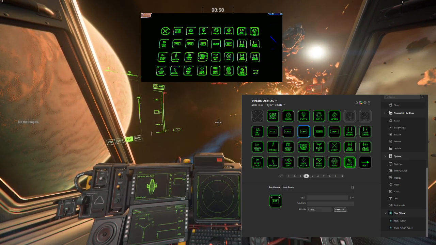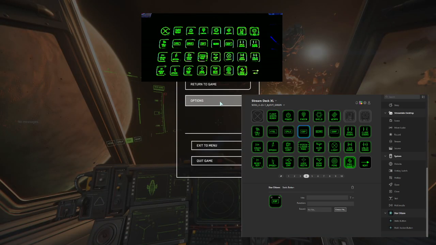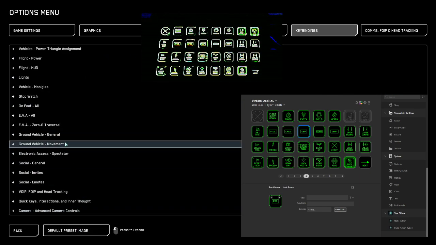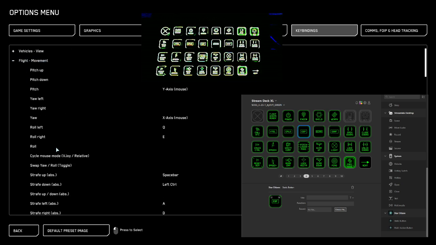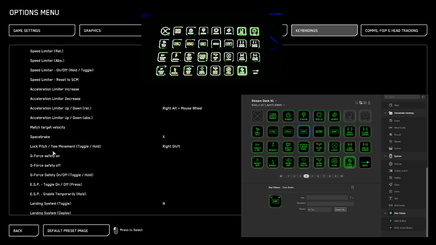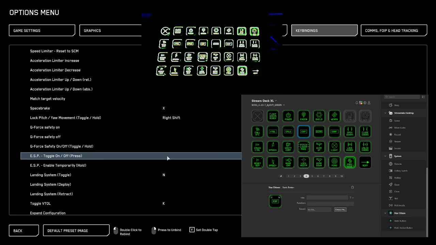You will have to go inside the game. So inside the game, escape, options, key bindings, advanced controls, and we'll go to flight, movement, scroll down until we do see the ESP function, toggle on and off.